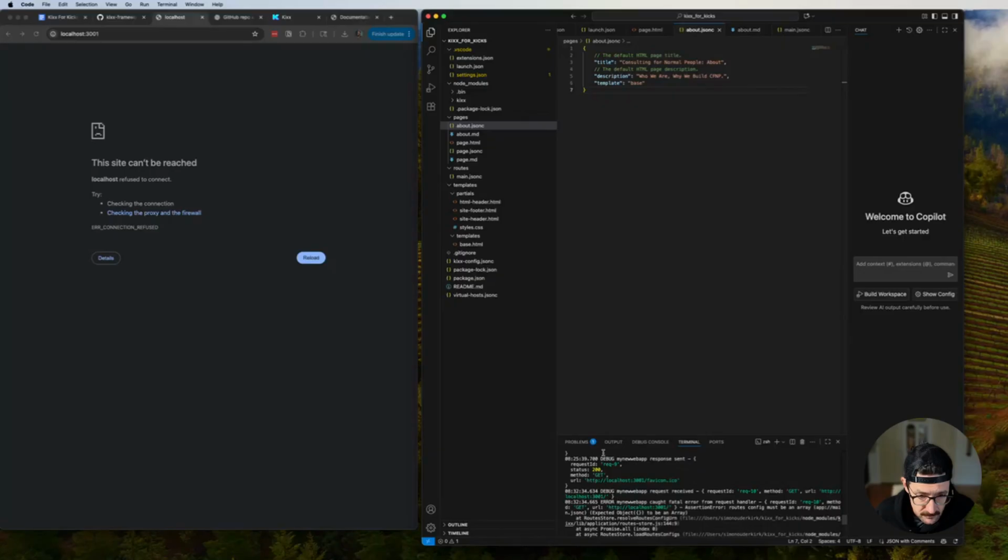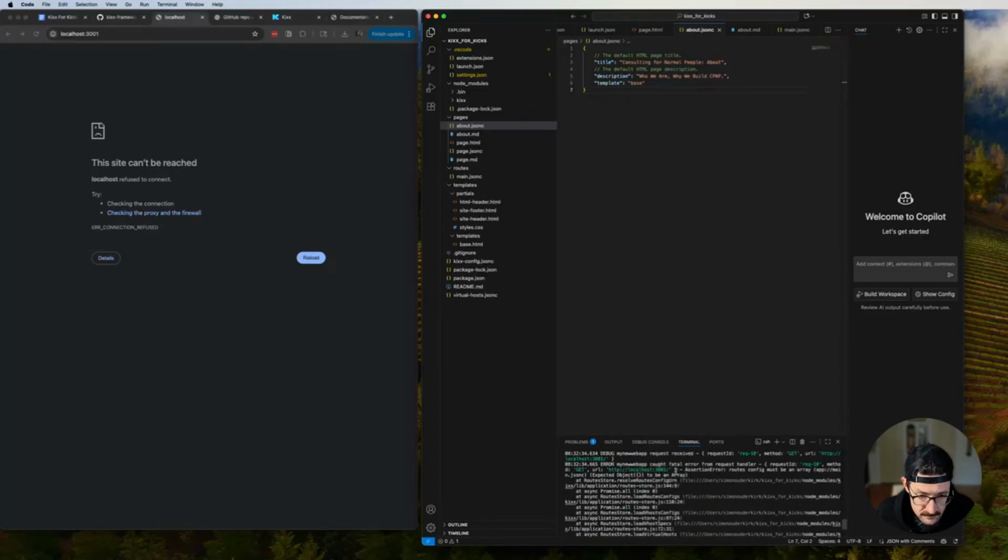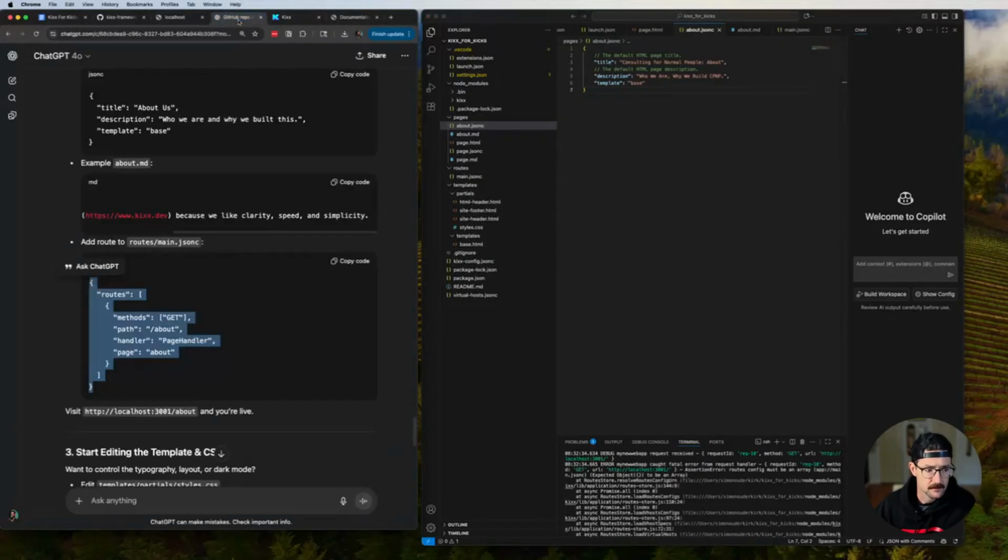Okay. Debug, localhost. Request received, get, localhost, new web app caught fatal error from handler. Oh gosh. Roots config must be an array. Okay. Roots config must be in, ask ChatGPT. Roots/main.jsonc.